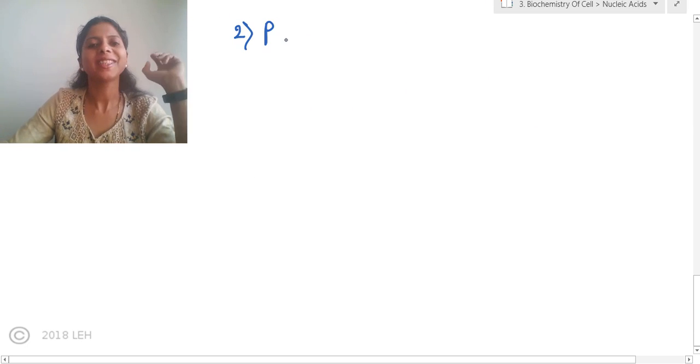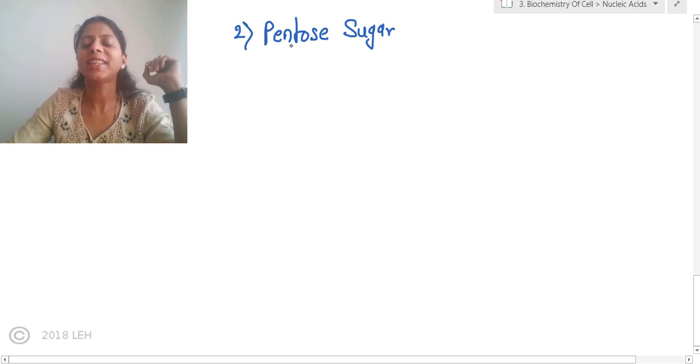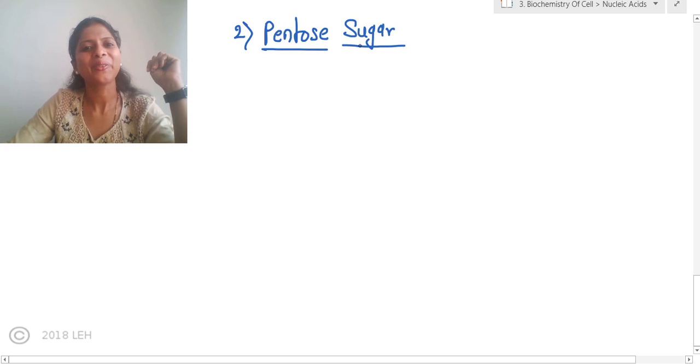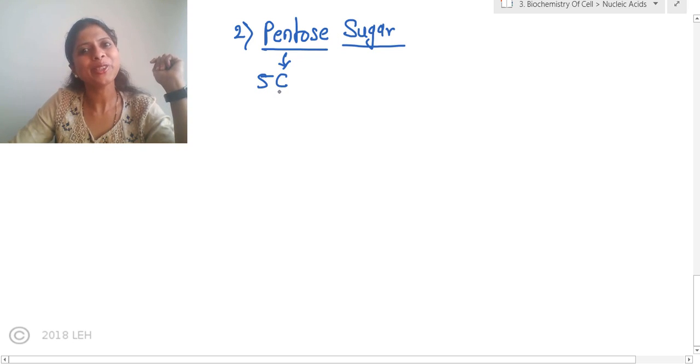See, the second component of nucleotide is pentose sugar. Pentose sugar. Now, we have already studied carbohydrates, right? In the carbohydrates, we have already studied pentose sugar. Do you remember it? What is pentose sugar? A sugar with 5 carbon, correct? The sugar with 5 carbon is called the pentose sugar. We have studied it in simple carbohydrates, correct?